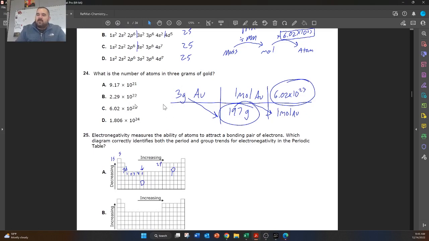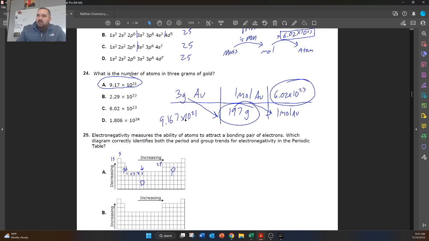All right, so I got 9.1675 times 10 to the power of 21. So this is going to round to 9.17 times 10 to the 21, so A is the correct answer here.